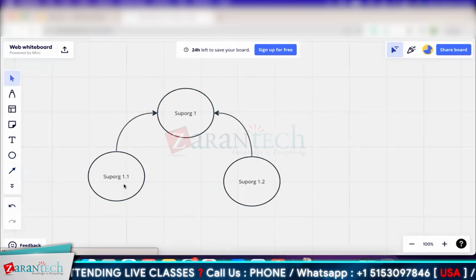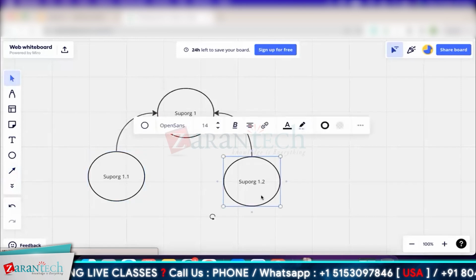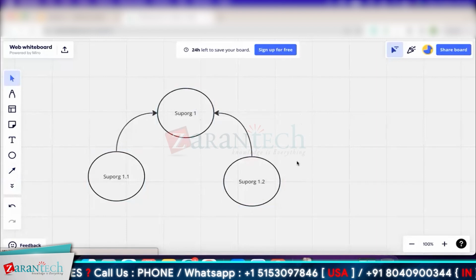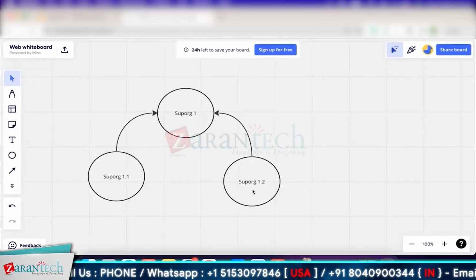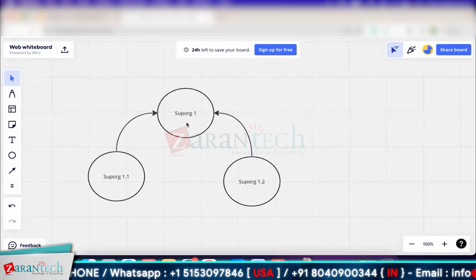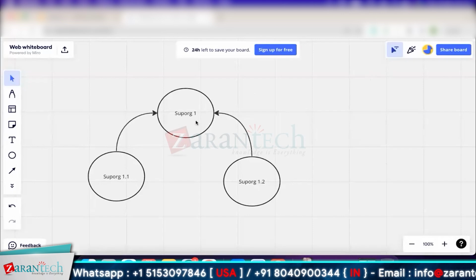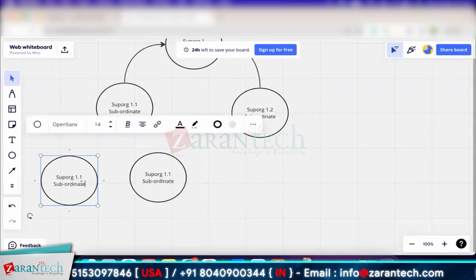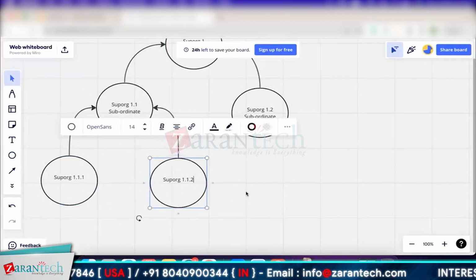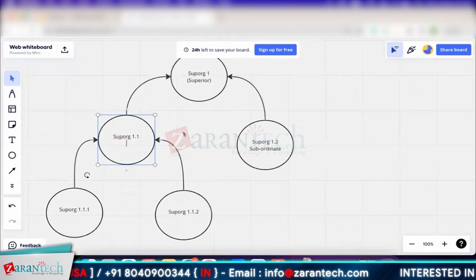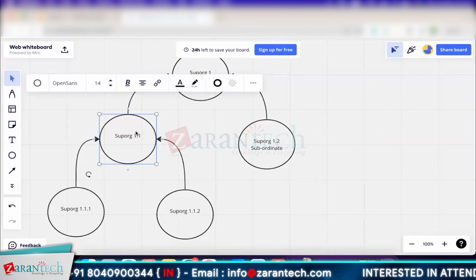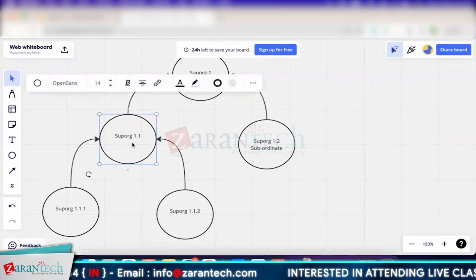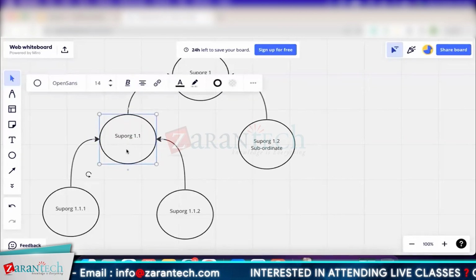Okay. SUPOG 1.1 and SUPOG 1.2 report to SUPOG 1. Which one will you call a subordinate and which one is a superior? You all know the answer. SUPOG 1 is superior. Now tell me, which is a subordinate, which is a superior? So is this a superior or a subordinate? This is also a superior and also a subordinate.